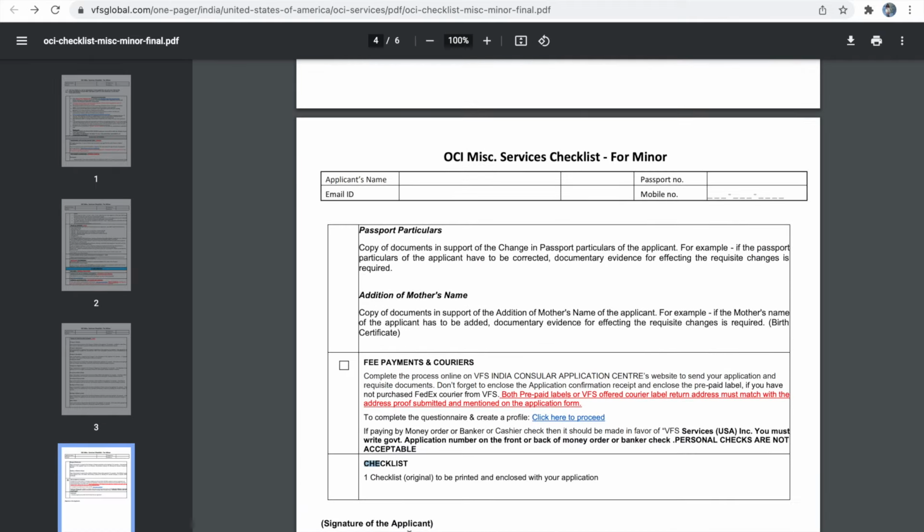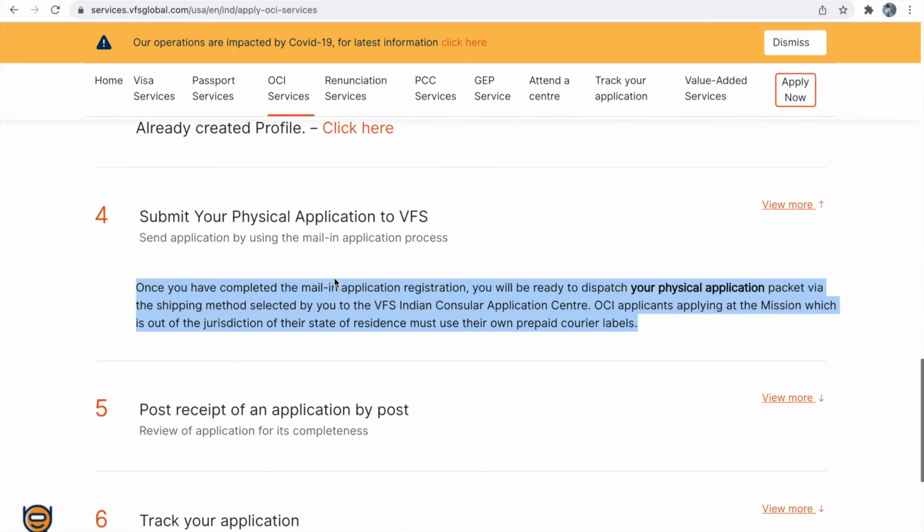Eighth is the fee payment receipt, or if you are opting for a money order or banker's check, you have to provide the money order or banker's check along with the return courier label. The last one is the checklist, one copy of this checklist. If you have any other personal particular change, you have to provide proof for that also along with the package. So you have to collect all these documents along with the original OCA card. You have to mail it to the VFS Consular Application Center with the label which you have generated in the VFS portal. Once you have physically sent your application, your step 4 is completed.